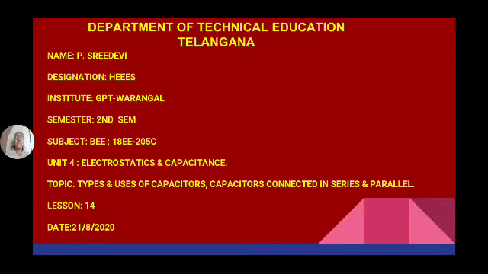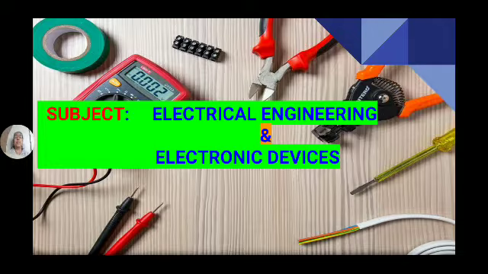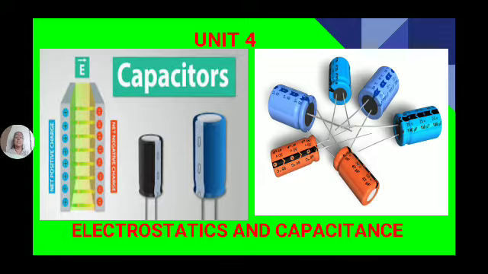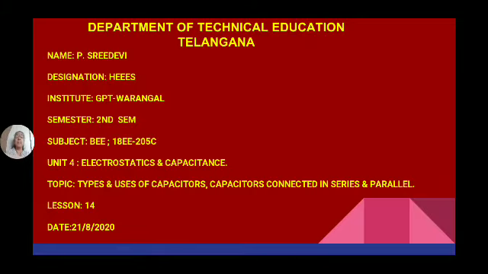Based on static electricity, a scientist named Coulomb discovered two different laws: Coulomb's first law of electrostatics and Coulomb's second law of electrostatics, based on which like charges repel each other, whereas unlike charges attract each other.